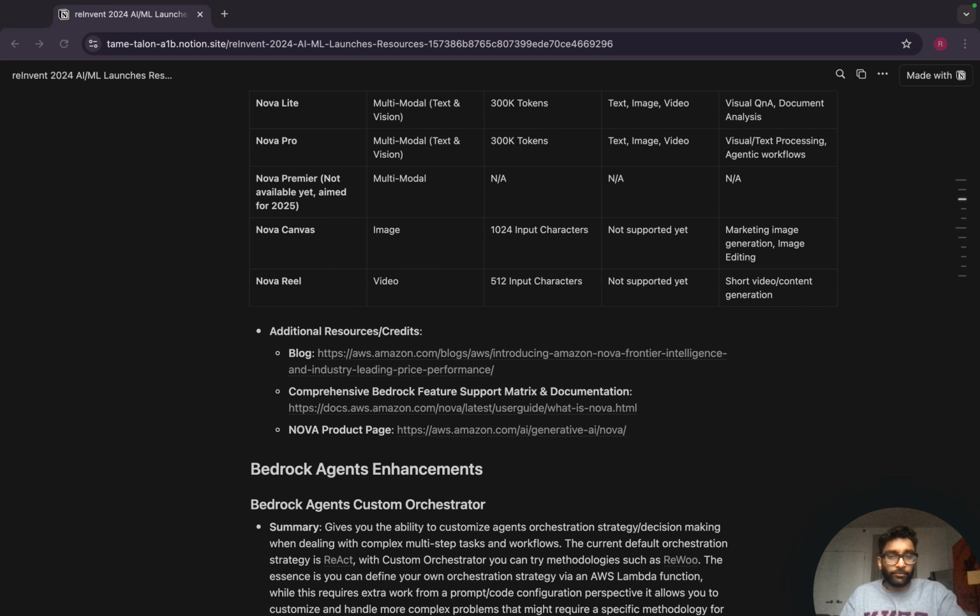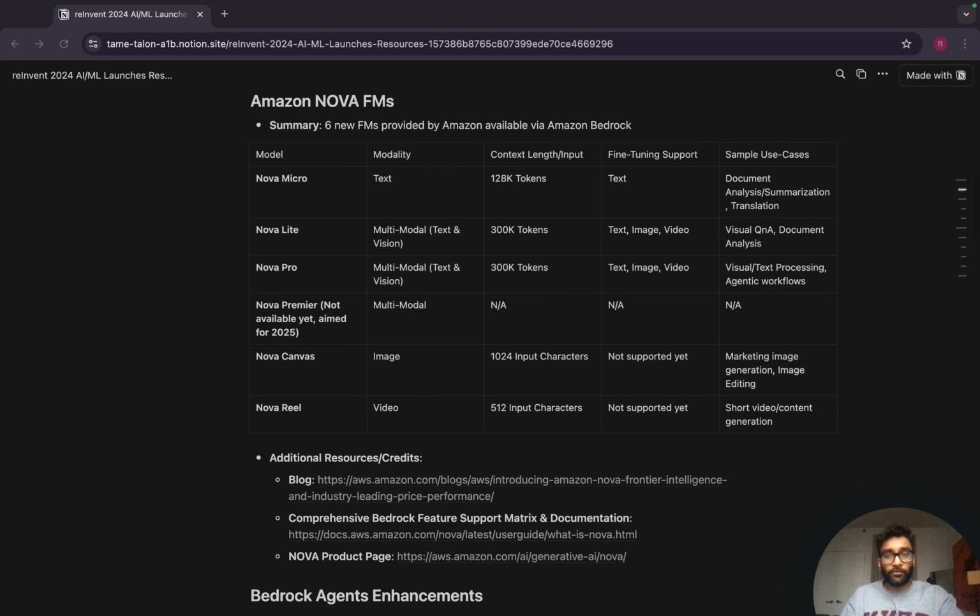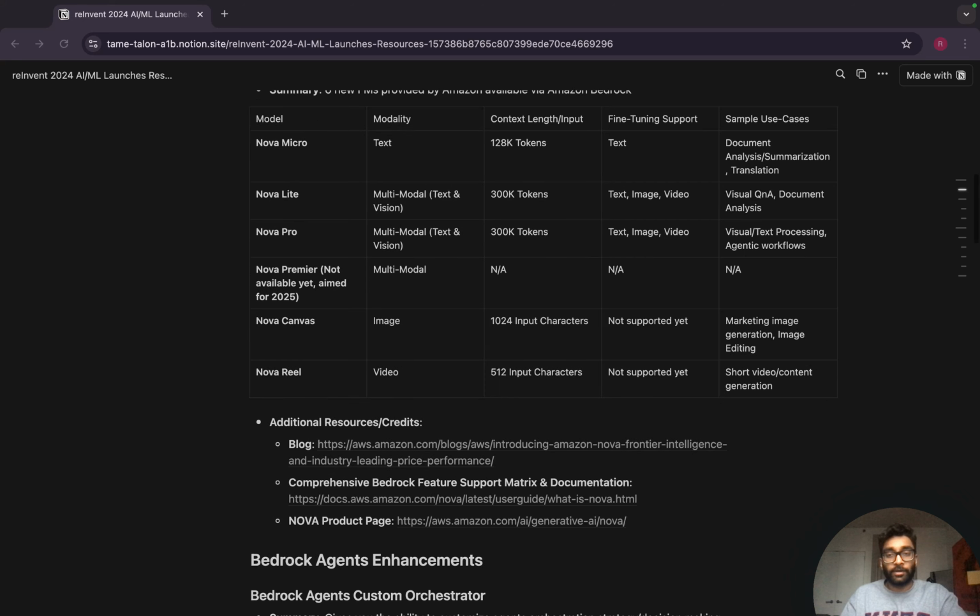Along with that, just feel free to check out the product page too. There's more sample use cases that you can test and play around with there. But yeah, at a high level, new model family, which is always exciting. Test it for your different use cases, especially when it's multimodal. This opens up the door for many interesting use cases, and especially Nova Reel being a video generator, you can really think of maybe in the marketing space, if you're in that domain, how can I use this for my benefit?